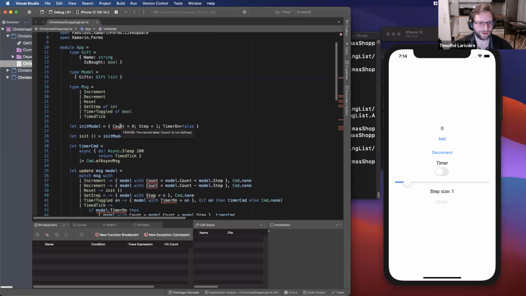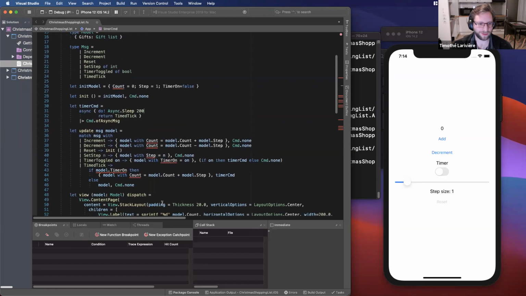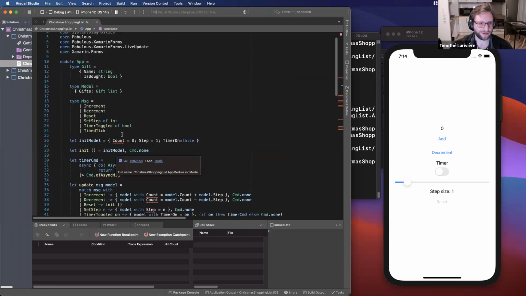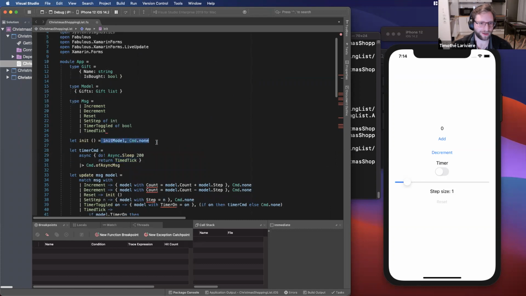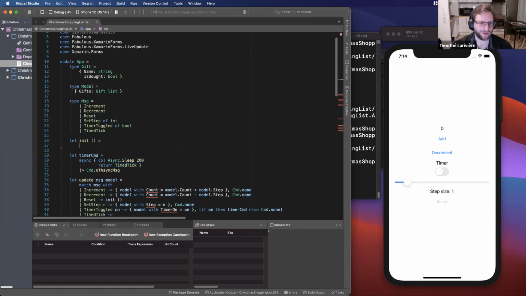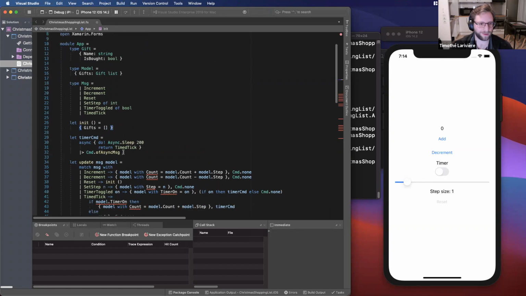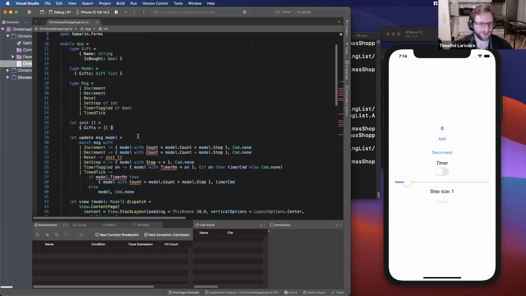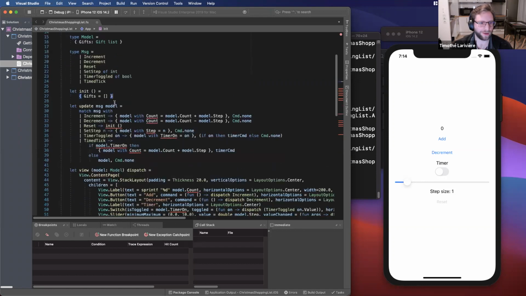But now I have a lot of compilation errors because I changed the type. So let's clean that up. Let me remove that one. My init function will return a gift list that is empty. I have no gift when I start the application. Let's clean that up. Let's remove all the messages.